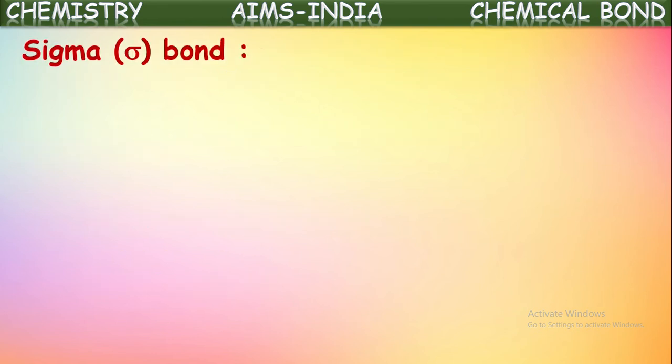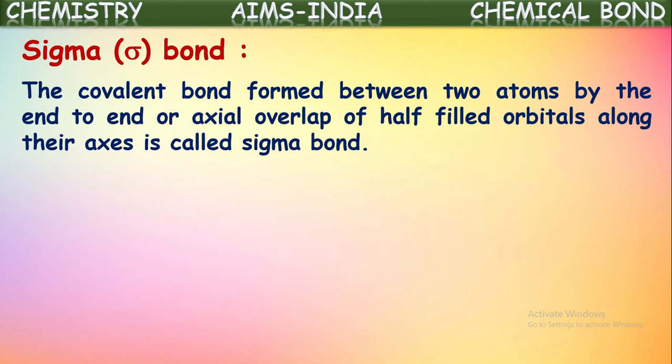First let us see about sigma bond. The covalent bond formed between two atoms by the end-to-end or axial overlap of half-filled atomic orbitals along their axis is called sigma bond.